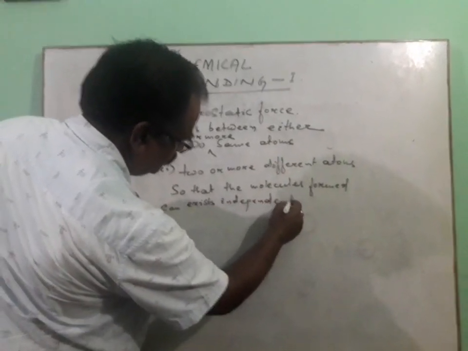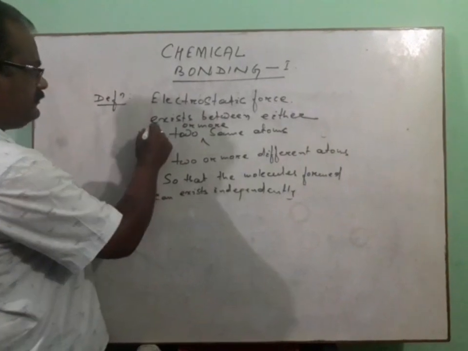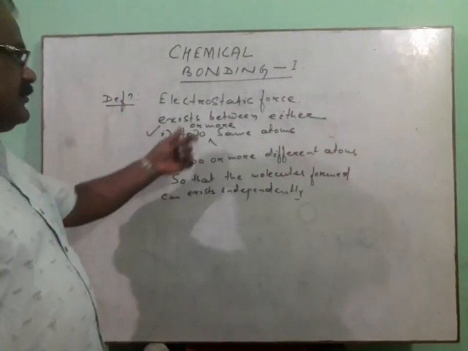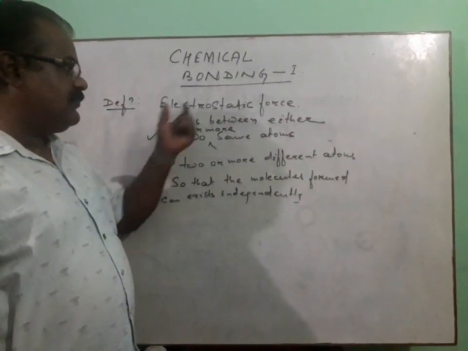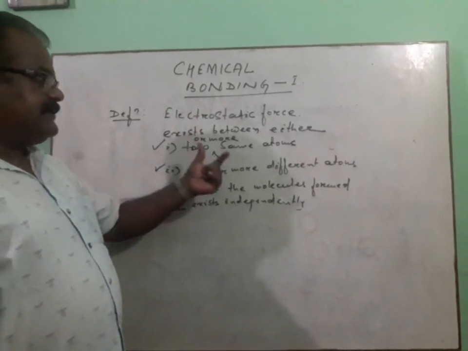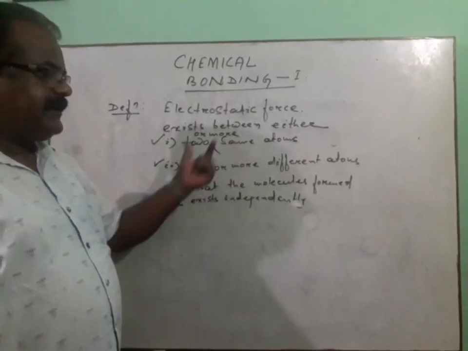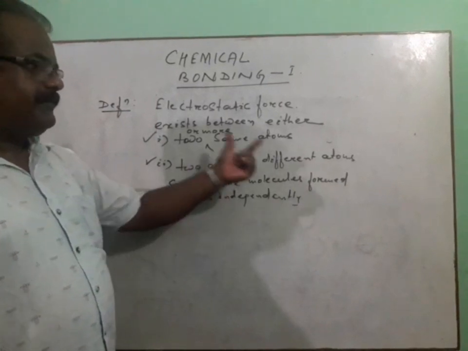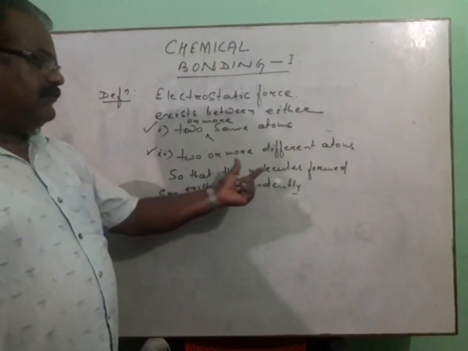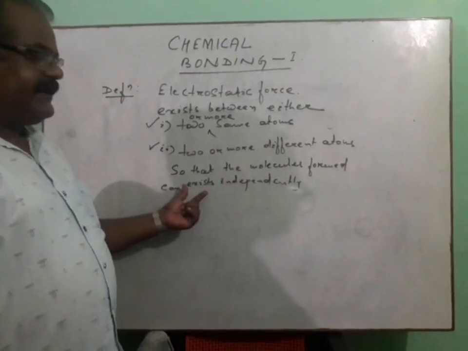So these are the key words: it is first of all an electrostatic force, and this has to exist between two or more same atoms or two or more different atoms, so that they will form a molecule which can exist independently.